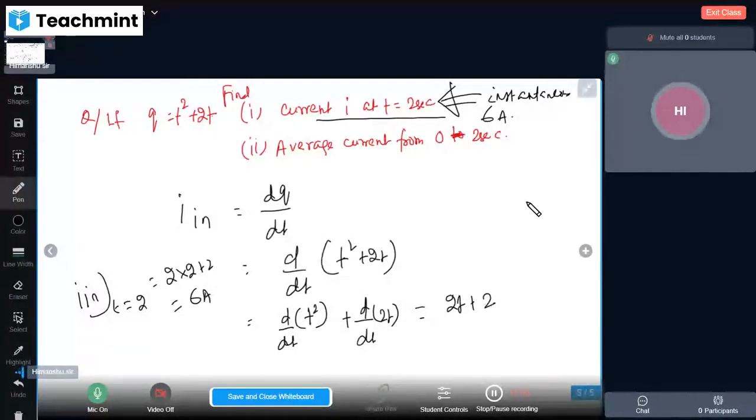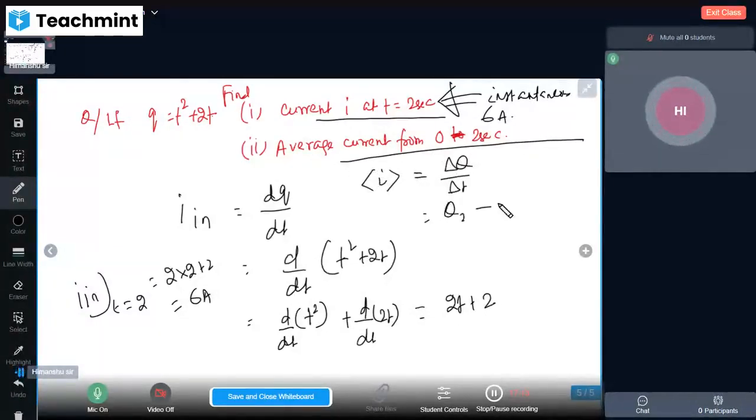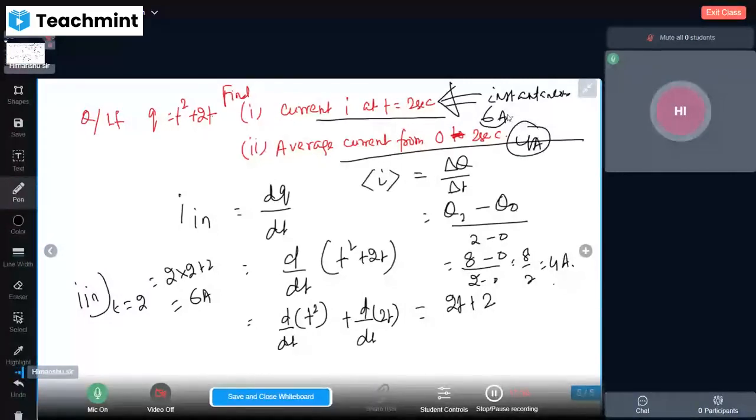Then average current. Average current I is equal to delta q by delta t, so q at 2 seconds minus q at 0 seconds, divided by 2 minus 0. Putting t equal to 2, q is 2 square, 4, plus 2 into 2, 4, which is 8, and when you put 0, it is 0. So 8 by 2 is equal to 4 ampere. So the average value is 4 ampere, and the instantaneous value is 6 ampere.